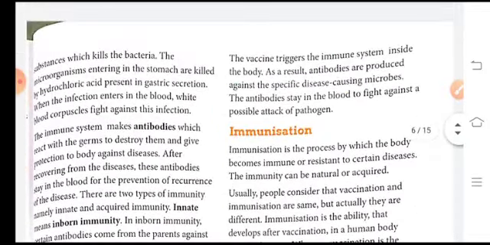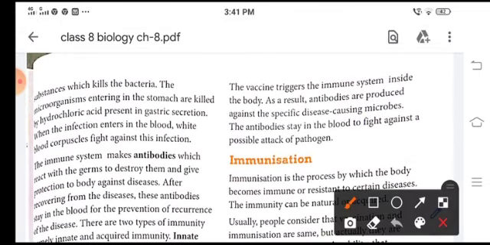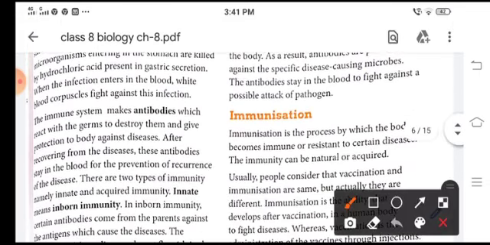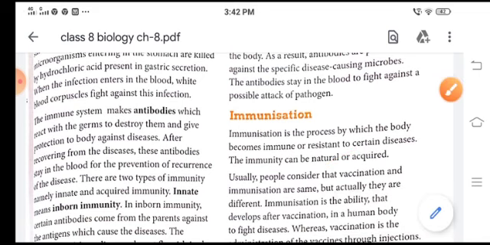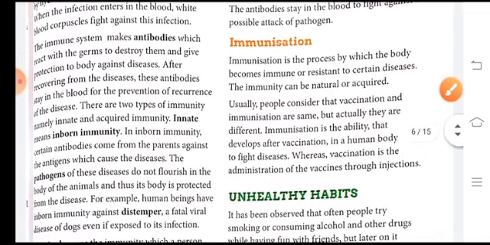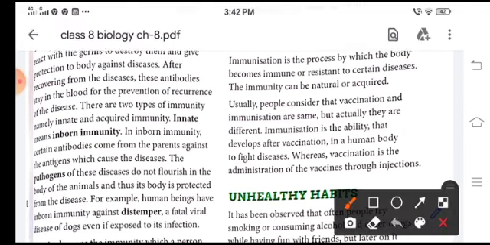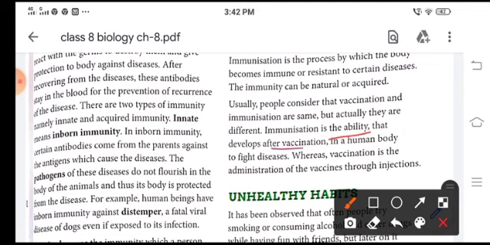Next is immunization. Immunization is the process by which the body becomes immune or resistant to a certain disease. This immunity, as I told you, may be natural or acquired. People usually consider vaccination and immunization to be the same, but they are different, because immunization is the ability that develops after vaccination. Vaccination is the administration of vaccines through injections.